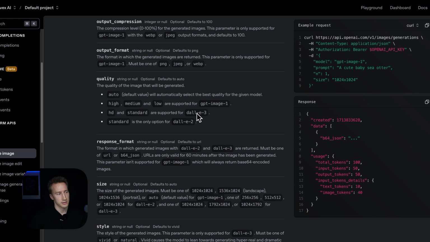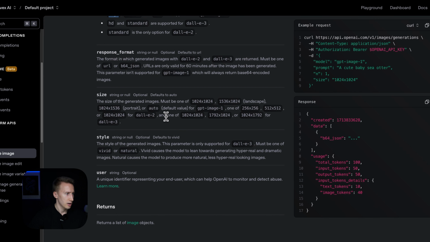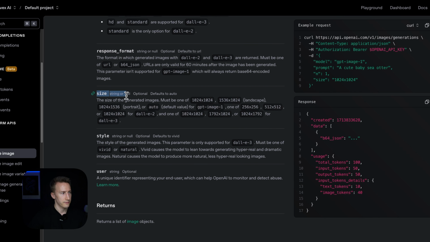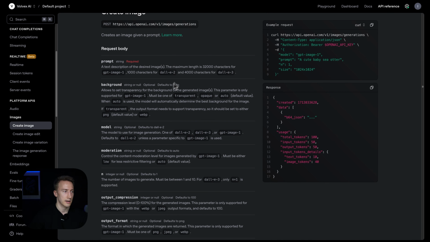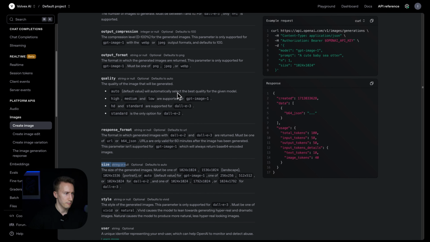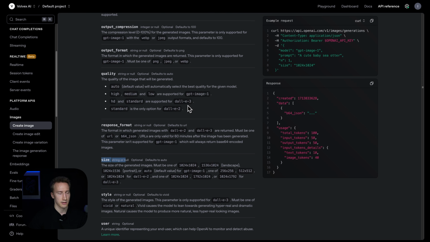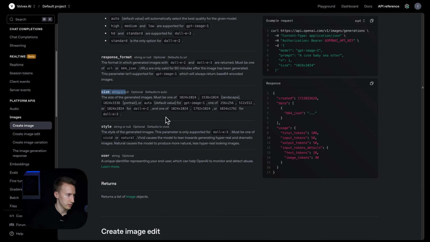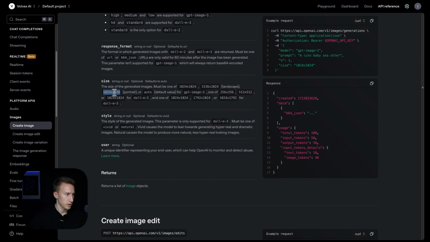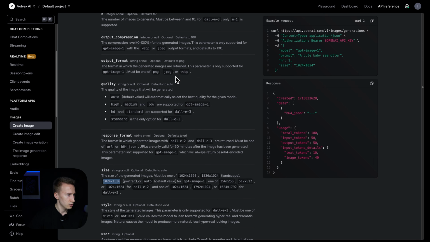But we can do it, so why not? Let's specify quality, and let's put it high. And also we will need to specify size. As you can see, all those fields are optional, except the prompt. But we need to be as detailed as possible so we get the best quality image for creating animation later. Let's actually do it step by step.